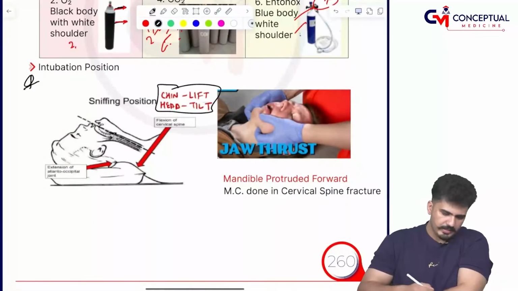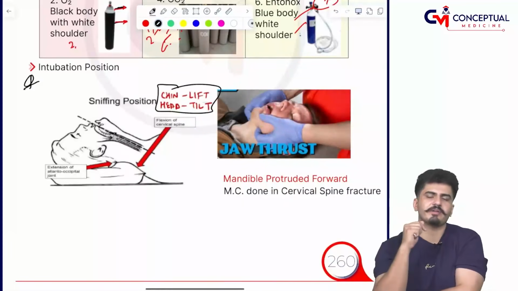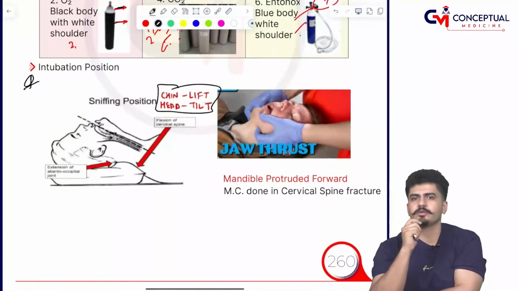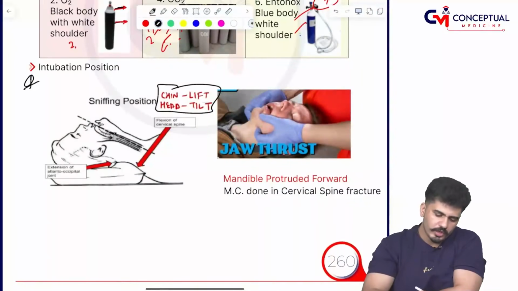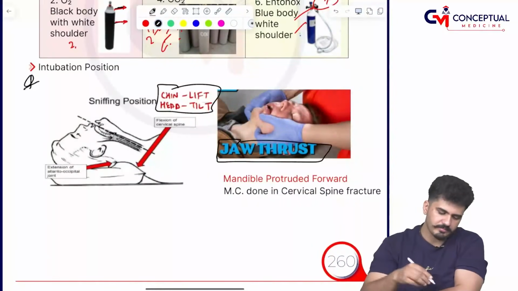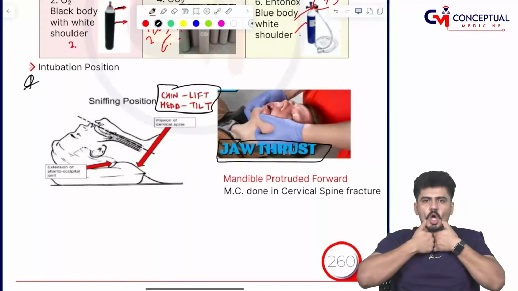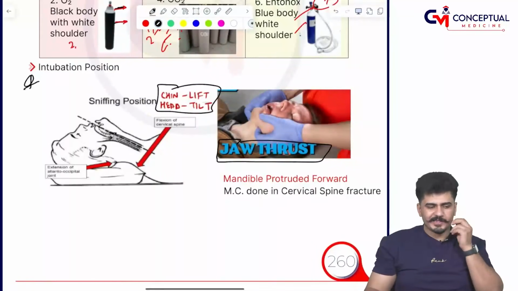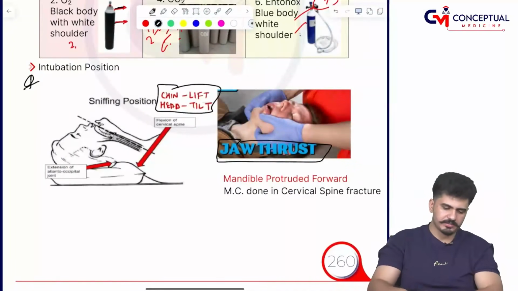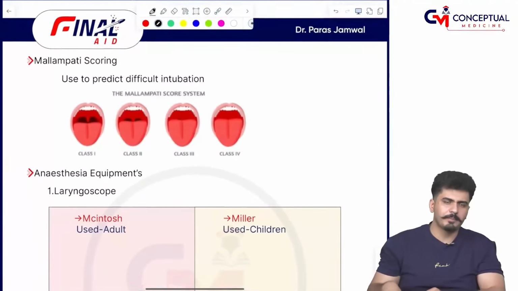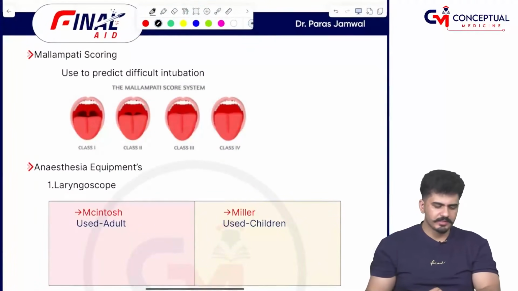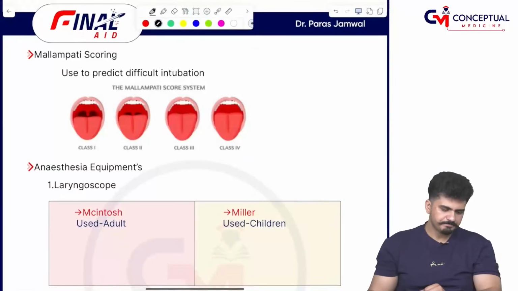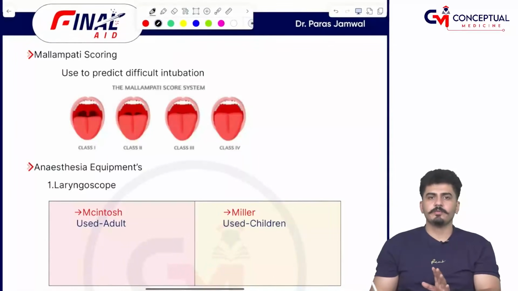And remember, if there is an injury to the cervical spine, then you will not use this position. Then what will you do? Jaw thrust position, where the mandible is protruded out, and then you will intubate the patient. Coming on downward, the Mallampati scoring. This scoring is very, very important to predict the intubation.